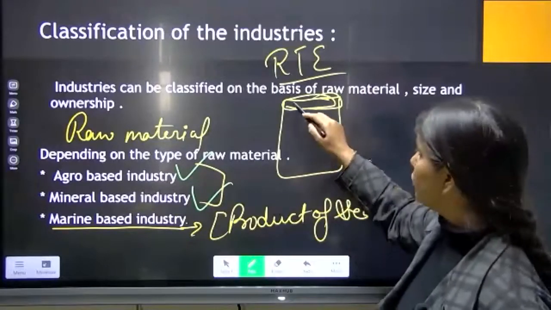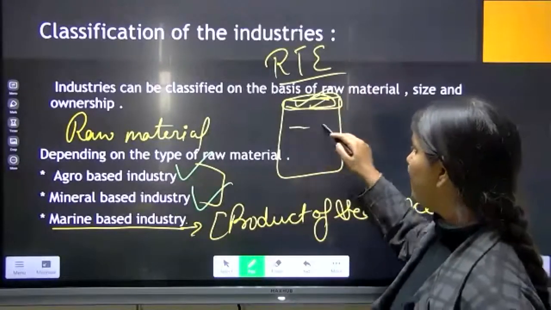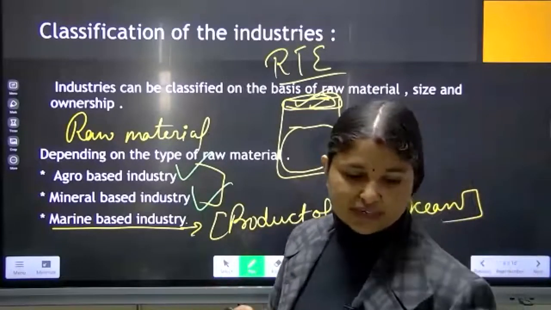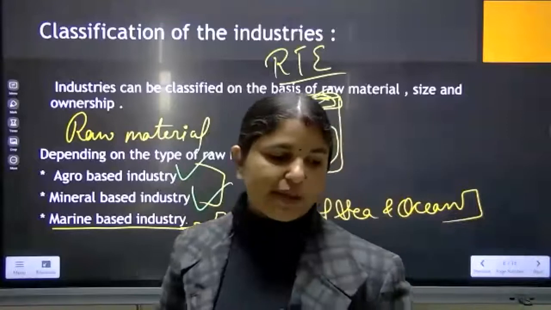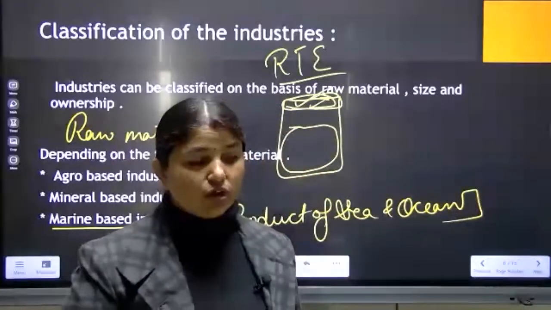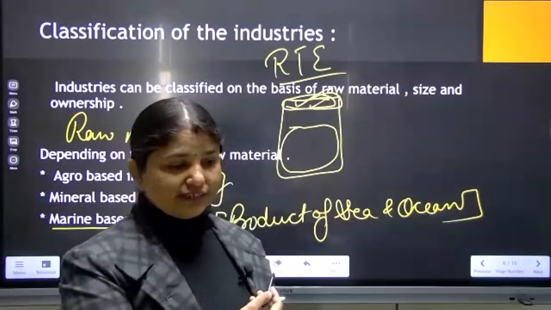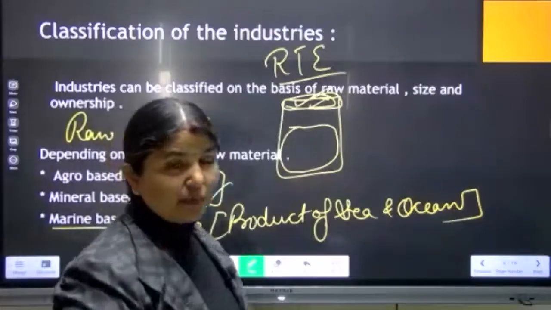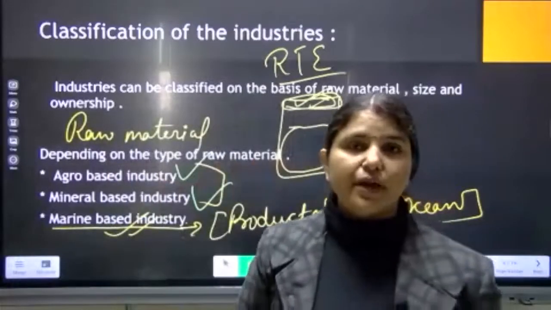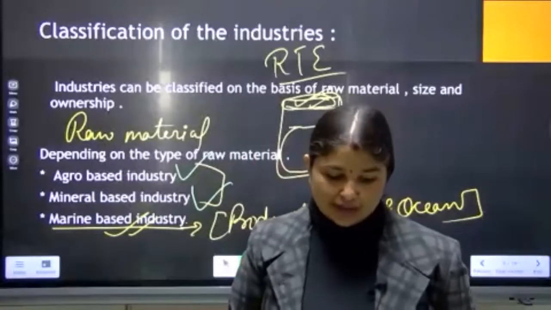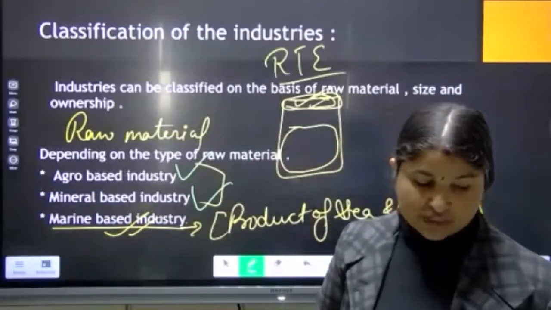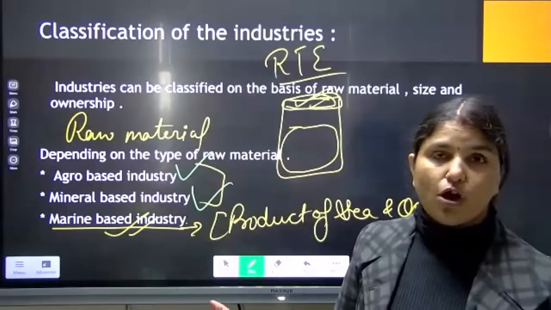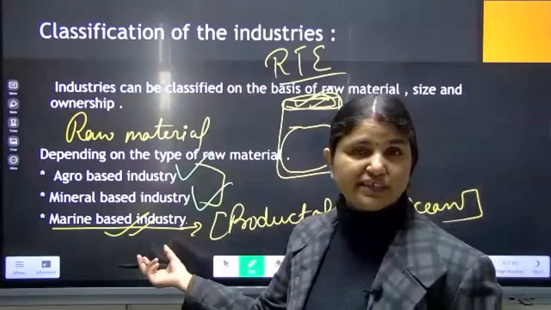We have to open that lid, and whatever food is inside, we only have to boil it and we can eat it. That type of packaging of foods is done in these marine industries. Marine industries prepare seafood, fish oil, and other things that can be prepared using seafood. All that work is done by marine-based industries.